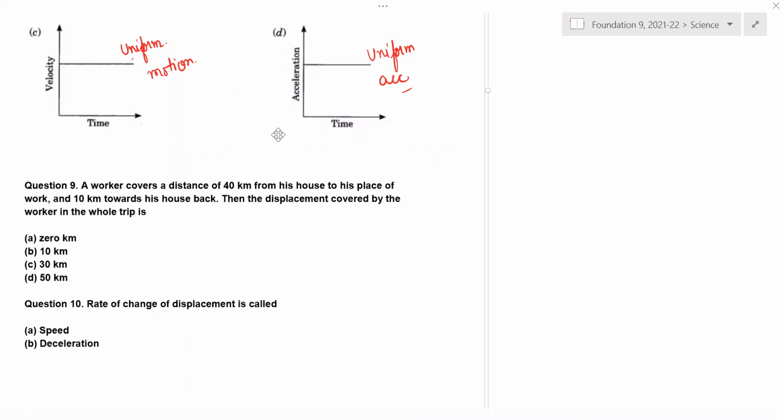Let me check how many of you are able to reply correctly. Can you repeat the question? Question 9, no need to repeat. Through this small question and answer, I can understand who is making mistakes.